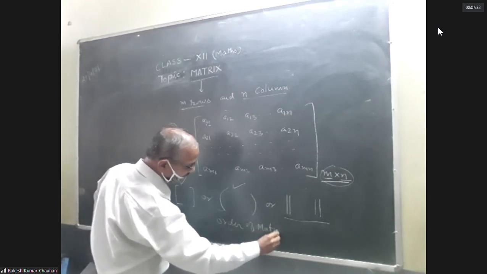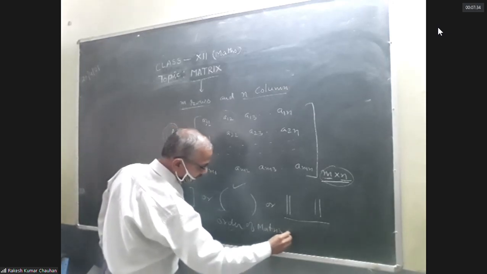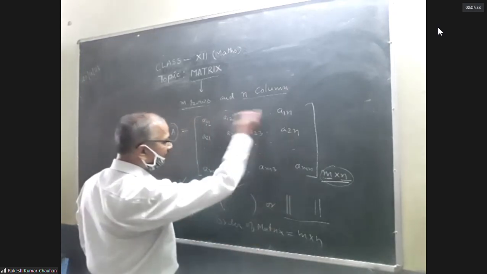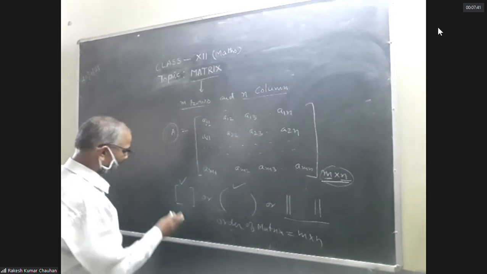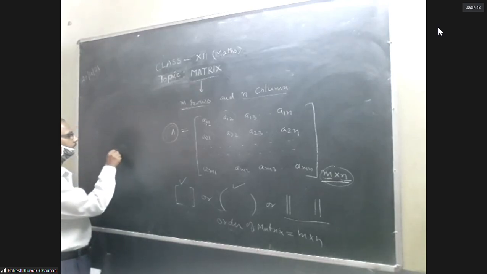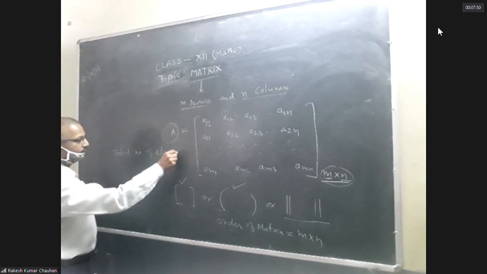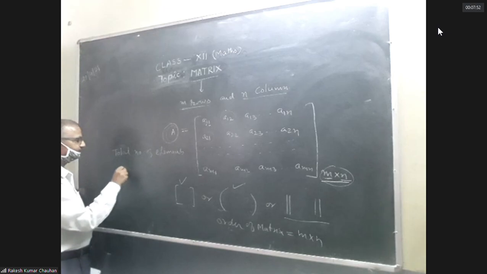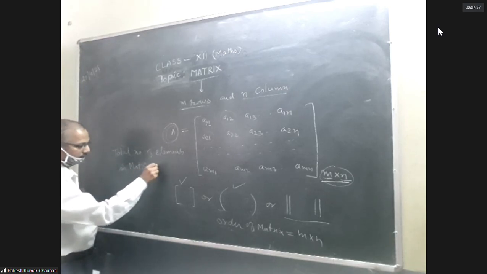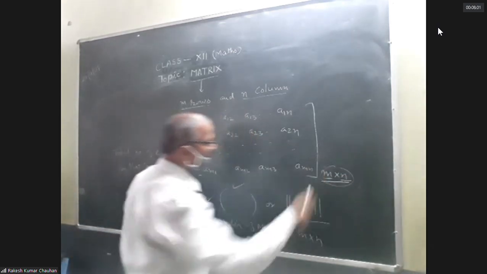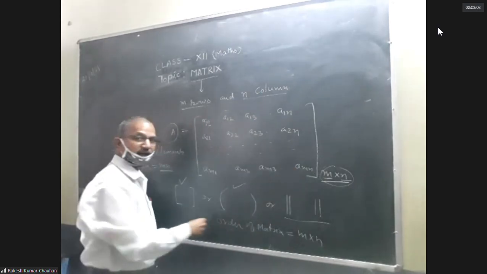Order of matrix is equal to M into N. Total number of elements in matrix is equal to mn. इस ऑर्डर को मल्टीप्लाई कर देंगे, we will get total number of elements inside the matrix.